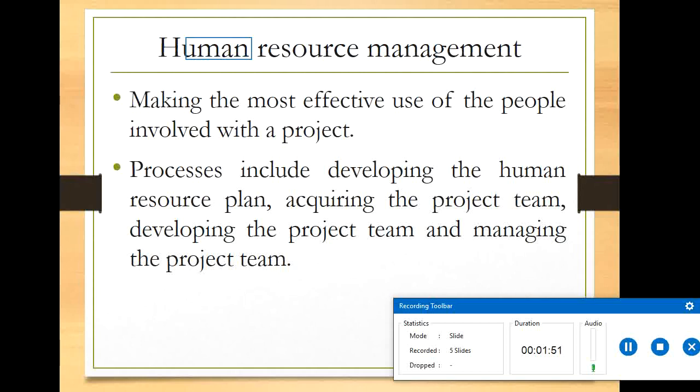Human resources means making the most effective use of the people involved with any project, whatever the project is. The HRM processes include developing the human resource plan, acquiring the project team, developing the project team, and managing the project team. A human resource plan means planning, organizing, and controlling the human resource requirement, which we can normally call manpower planning.